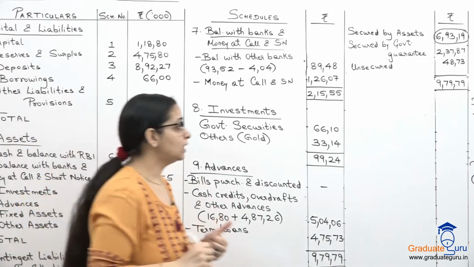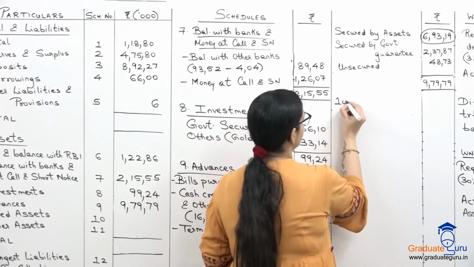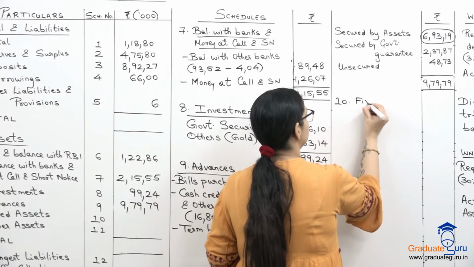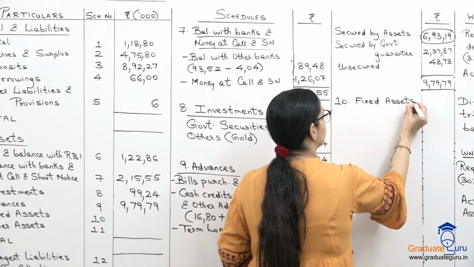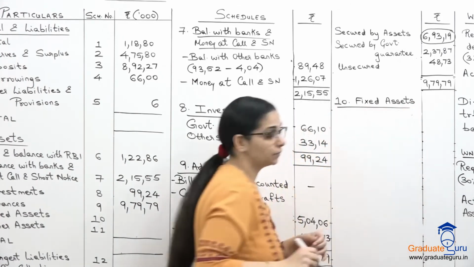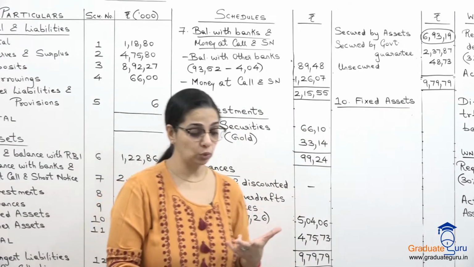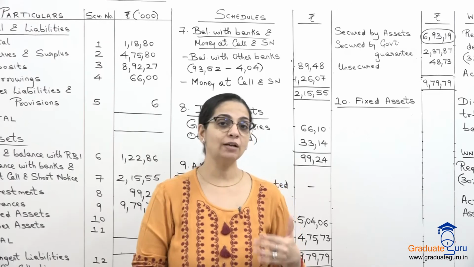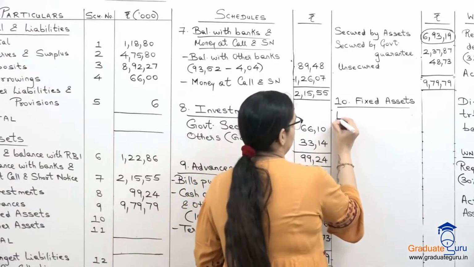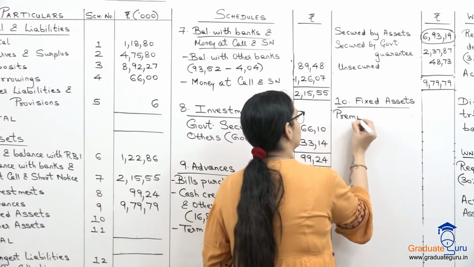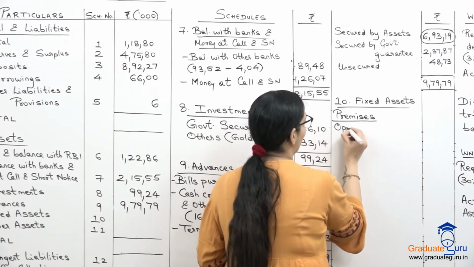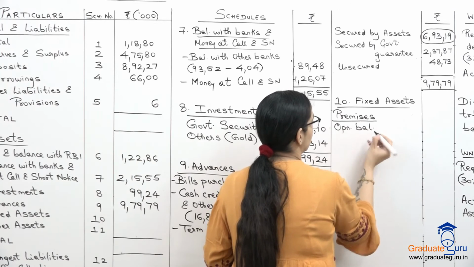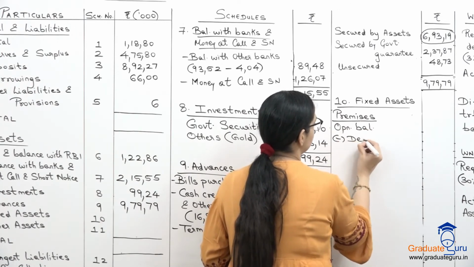Okay. Now let's go to our next schedule, which is for fixed assets. Now in fixed assets, we have two things. We have premises and furniture. So in premises, we will have opening balance minus depreciation.